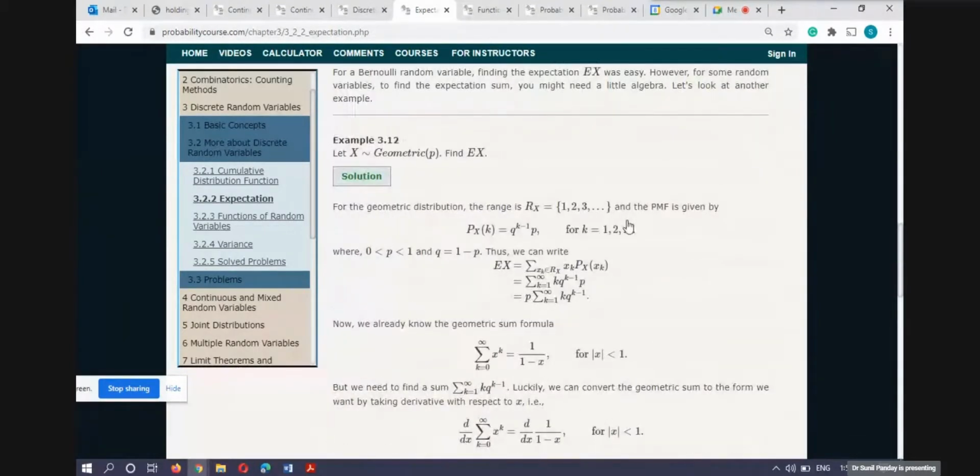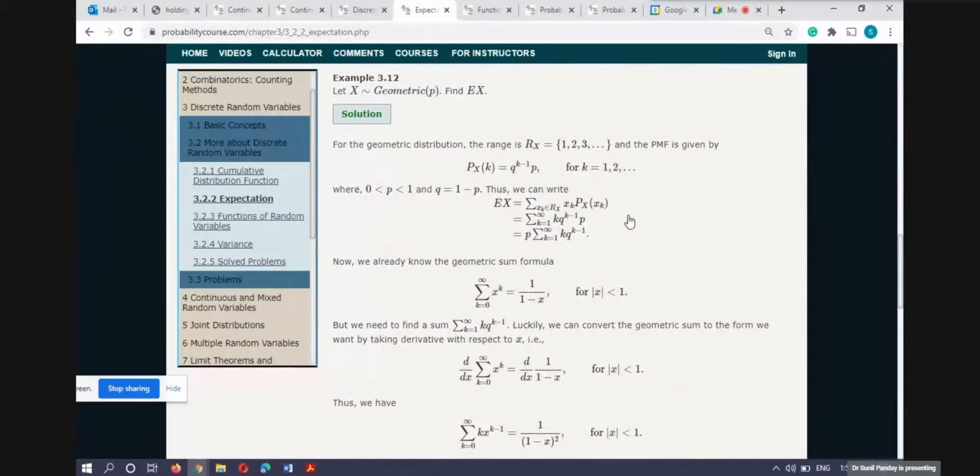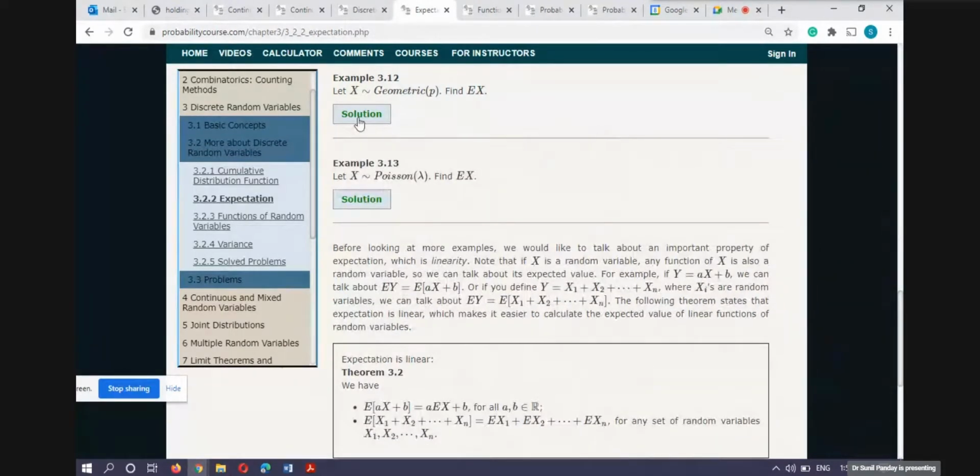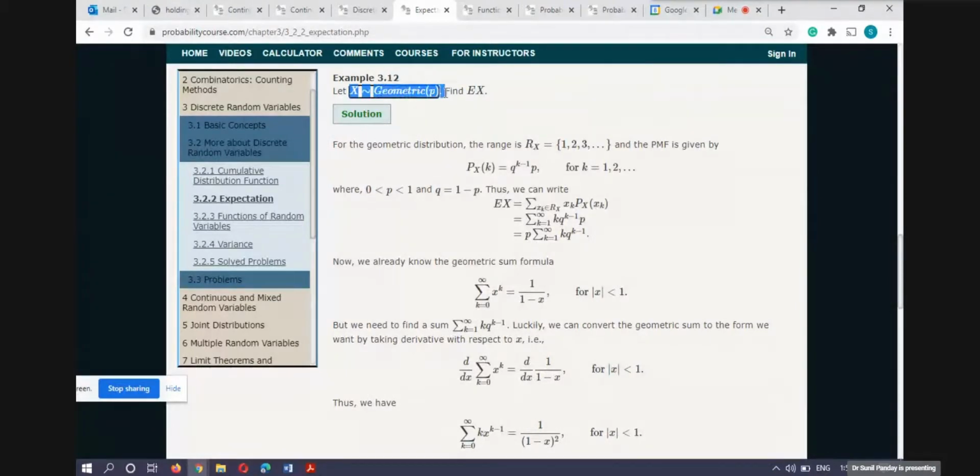Now we go to the geometric one. This is the geometric distribution, and if you remember, it's geometric P. In the geometric distribution, the range set is this one. Even though sometimes I will not tell you this is geometric or something, I will give you this: this is the range set, and this is the probability. Say I tell you that X is a random variable with this range set and this probability. Find the expectation. Or sometimes I will not tell you the range set also. I give this part only.